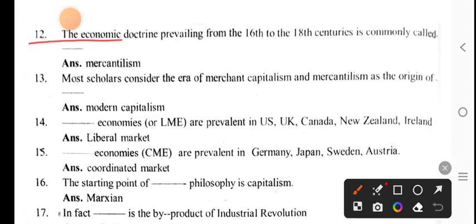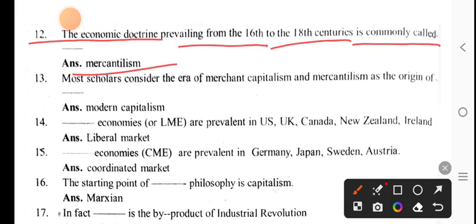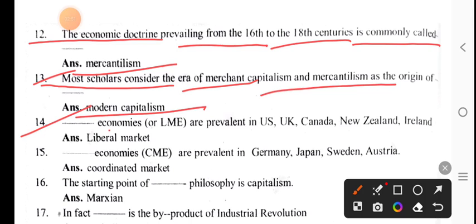The economic doctrine prevailing from the 16th to the 18th century is commonly called mercantilism. Most scholars consider the era of merchant capitalism and mercantilism as the origin of modern capitalism. Now, liberal market economies are prevalent in the USA, UK, Canada, New Zealand, Ireland.